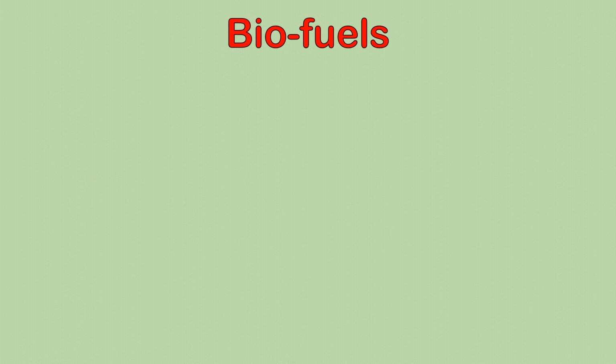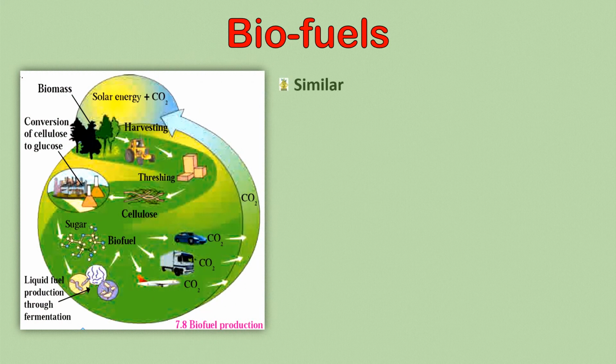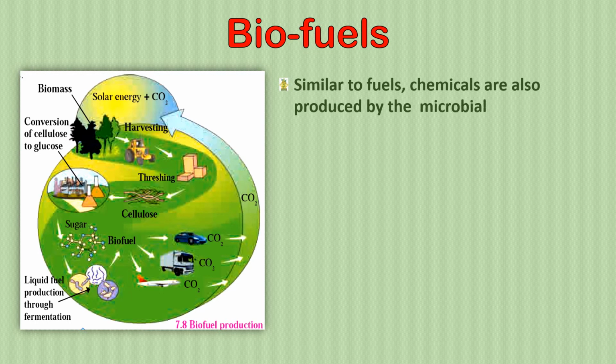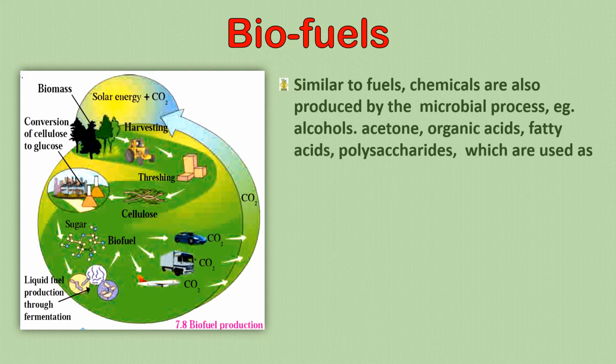Biofuels are important as renewable or good sources of energy. Similar to fuels, chemicals are also produced by the microbial process, for example alcohols, acetone, organic acids, fatty acids, polysaccharides, which are used as raw materials in industry. So when fuels are being produced from biomass, that is trees, plants, etc., chemicals are also produced, and these are used as raw materials in industry.